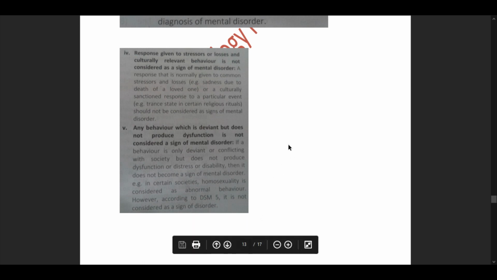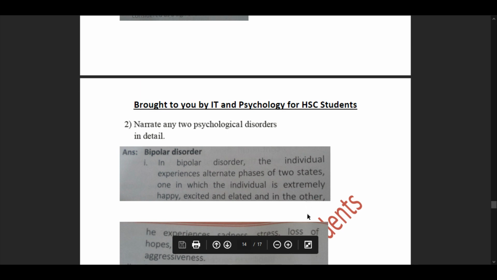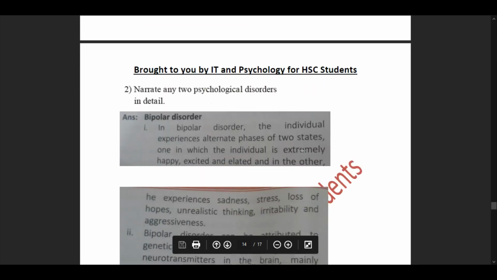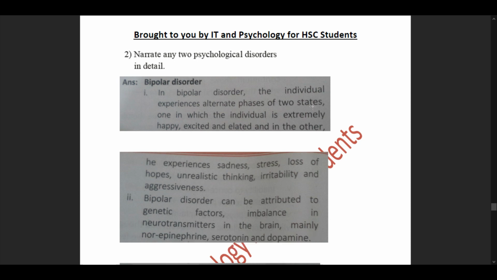Example, in certain societies, homosexuality is considered as abnormal behavior. However, according to DSM-5, it is not considered as a sign of disorder. So this was our sub question 1 of our question 5. Then we move forward to our question number 2, sub question number 2.